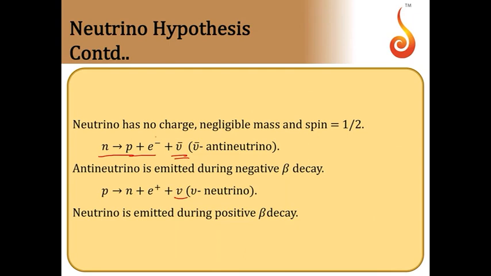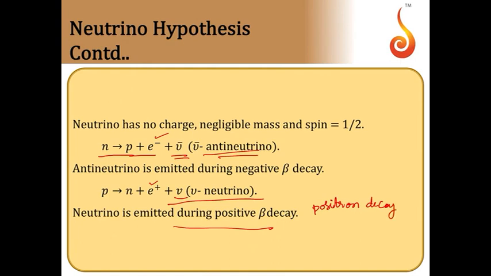When a negative beta particle comes out, we get an anti-neutrino. But when you get a positive beta particle, then it is called positive beta decay. During that, a neutrino is emitted. So neutrino is emitted during positive beta decay. It is also called positron decay.